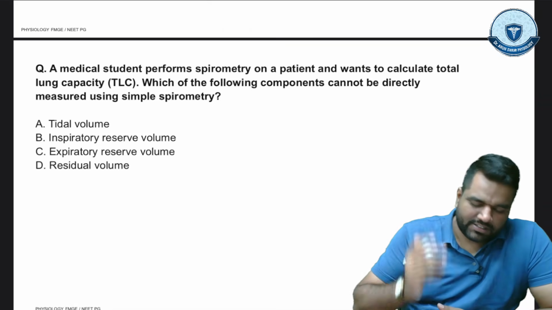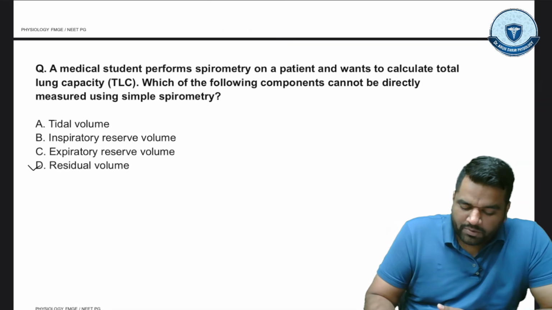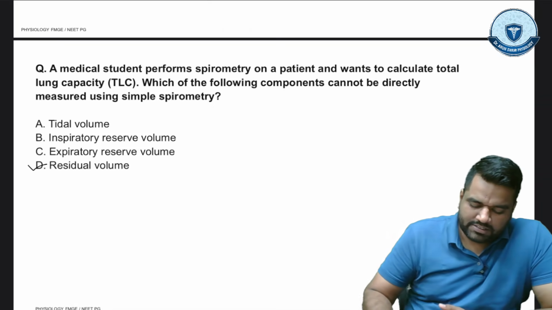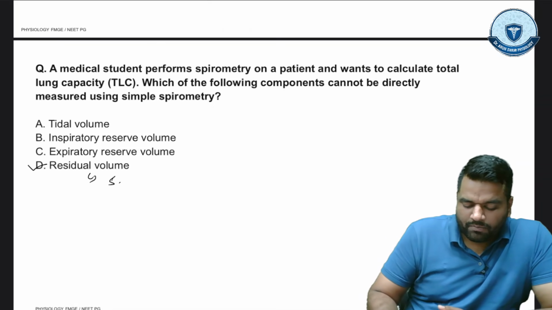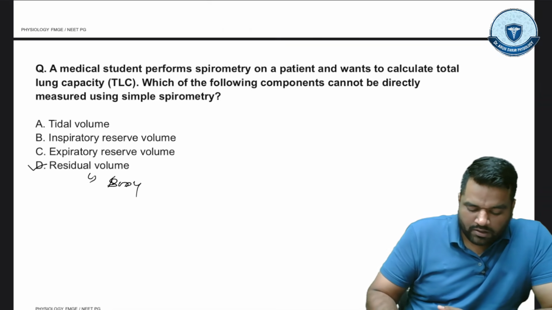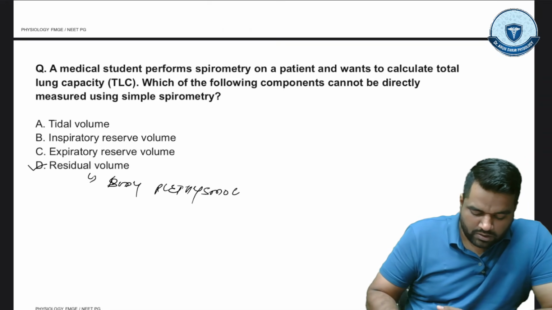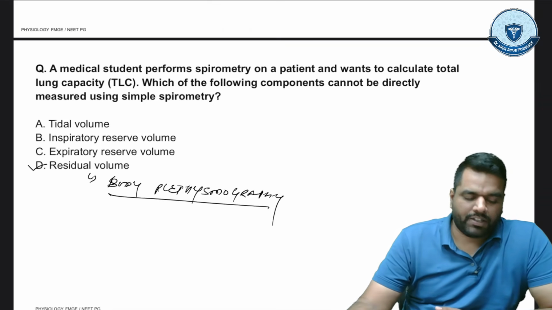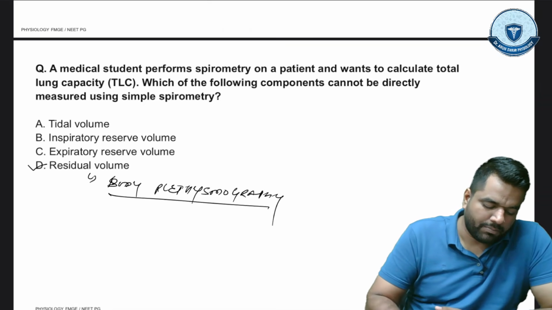Here you can see that residual volume cannot be measured by spirometry. This residual volume we can measure by body plethysmography, right? Or by the helium dilution method.